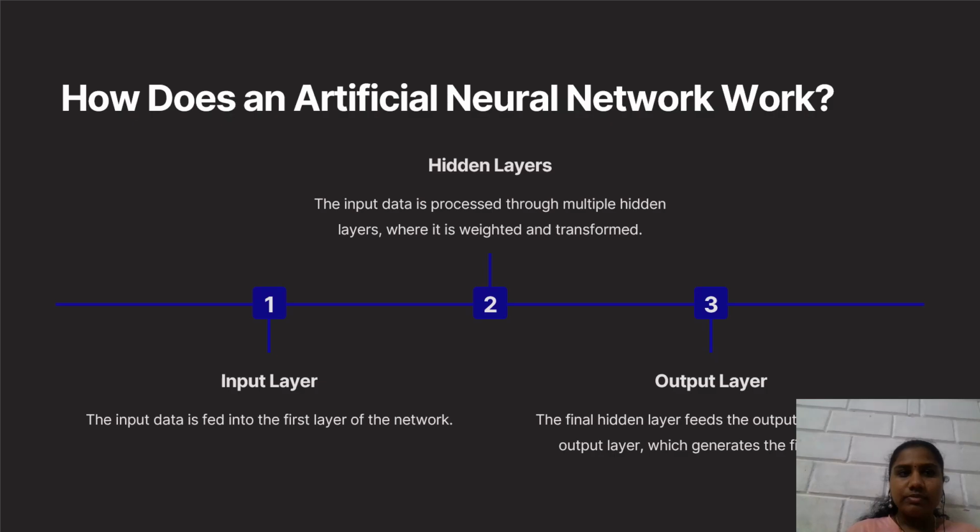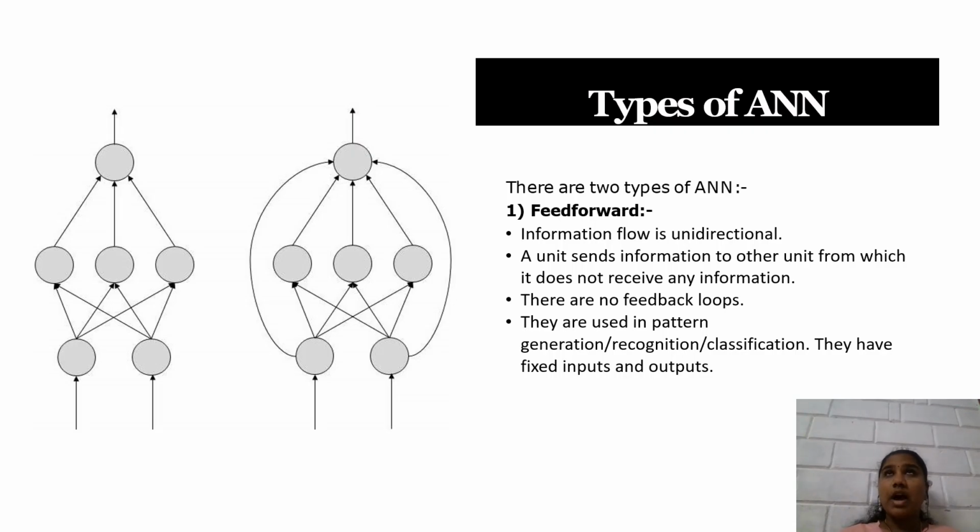Now let's see the types of artificial neural network. There are two types of artificial neural network. One is feed forward, the other one is feed backward. Feed forward. Information flow is unidirectional. A unit sends information to another unit from which it does not receive any information. There are no feedback loops. They are used in pattern generation, recognition or classification. They have fixed inputs and outputs.